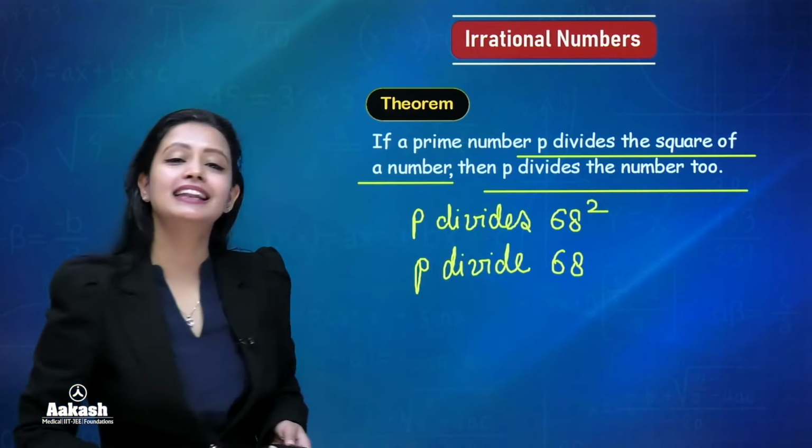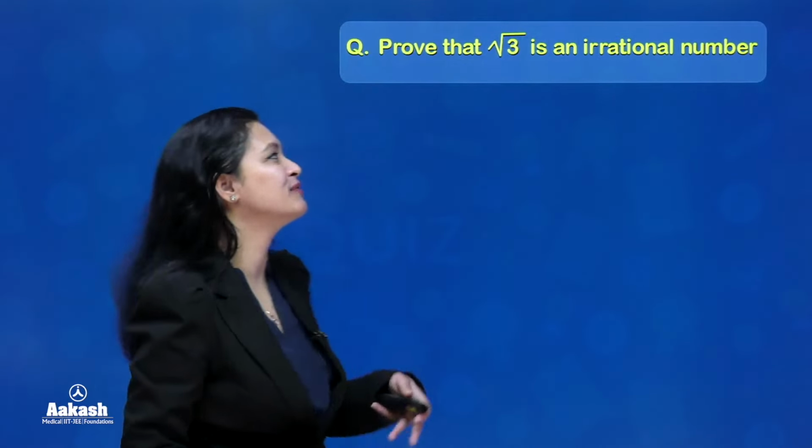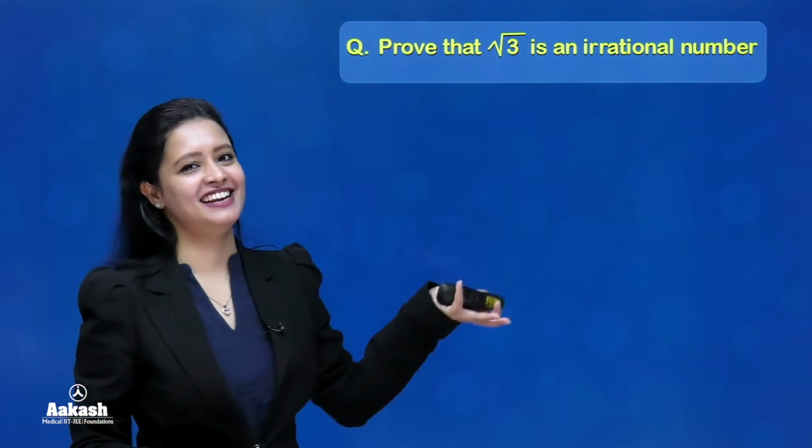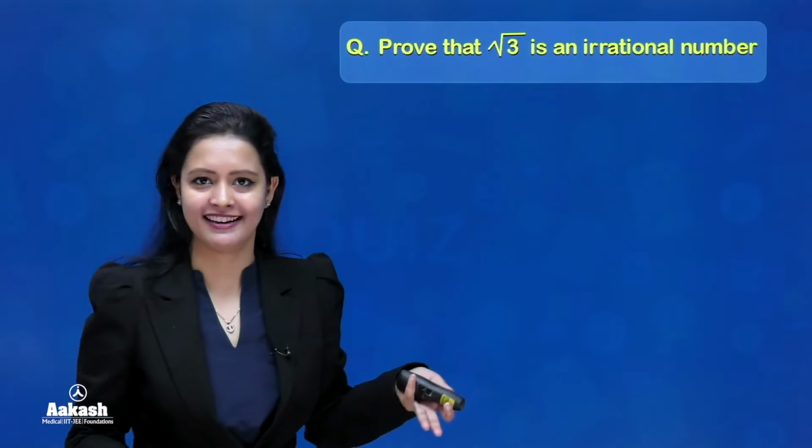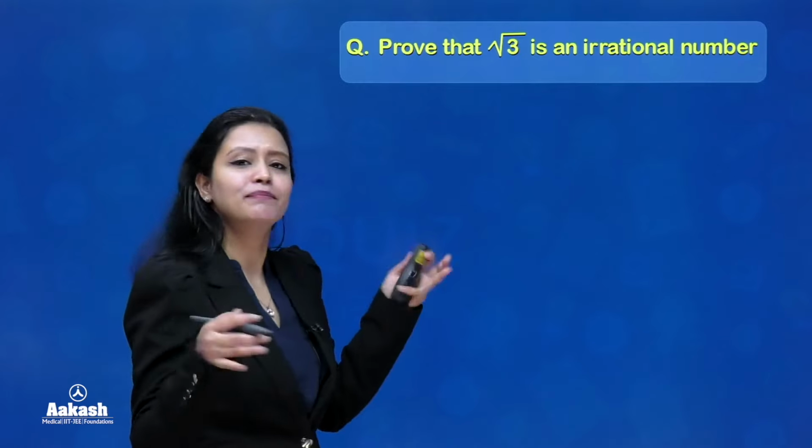Okay, so with that, let us move on and let us see how we can prove that a given number is irrational. ठीक है? तो root 3 एक irrational number है, right? ये तो हमने पढ़ा हुआ है. पर कैसे है?